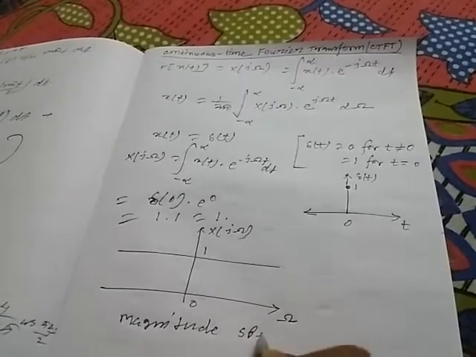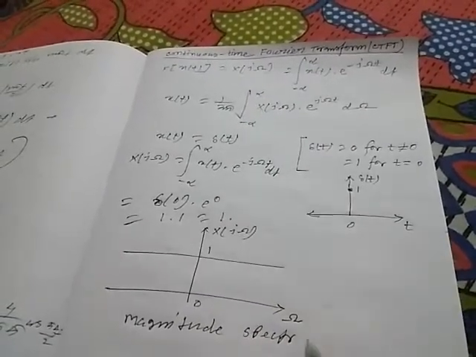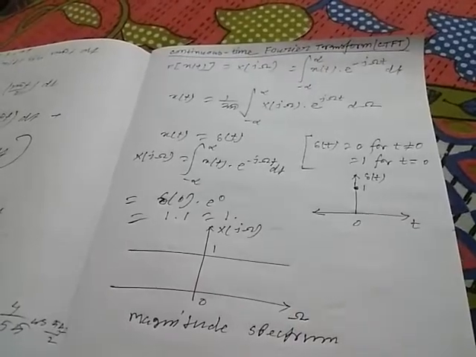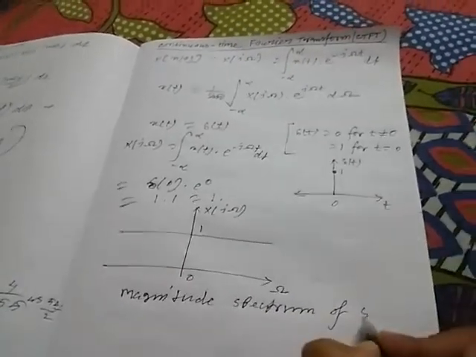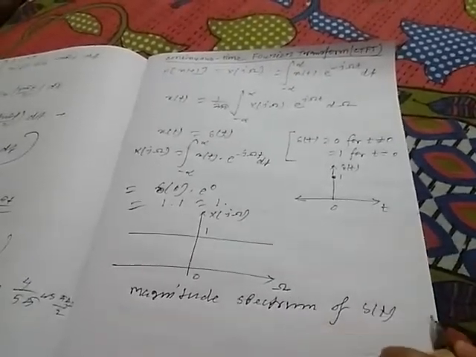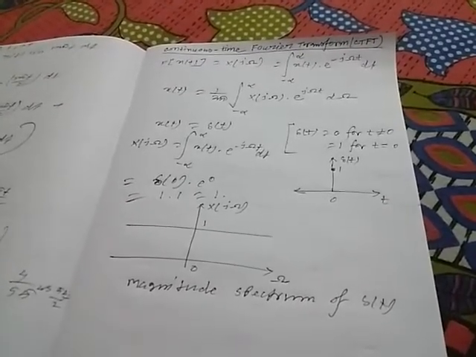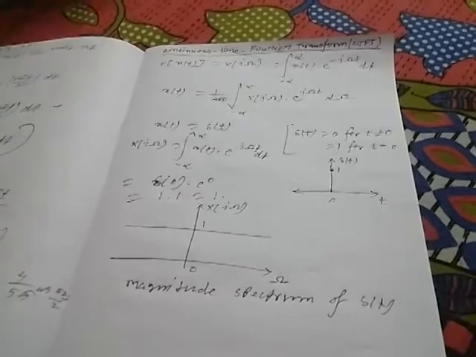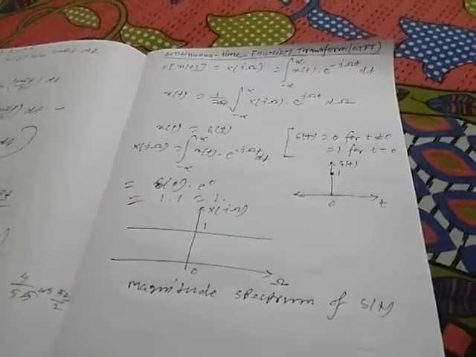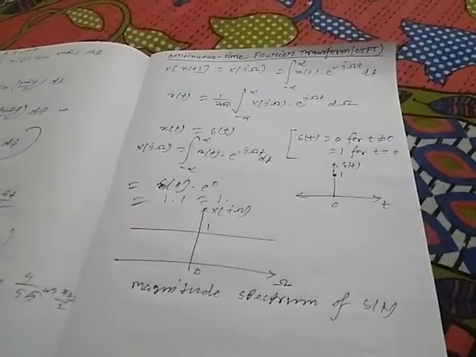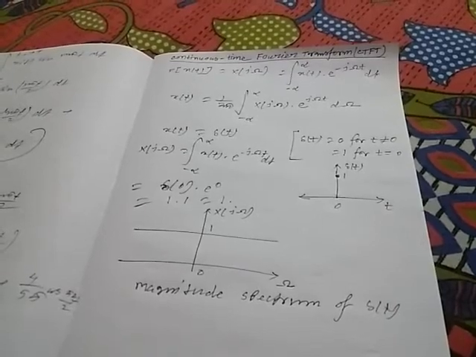Just remember this term, magnitude spectrum, of the function delta t. Using the Fourier transform, we basically find the magnitude spectrum and phase spectrum of any signal.